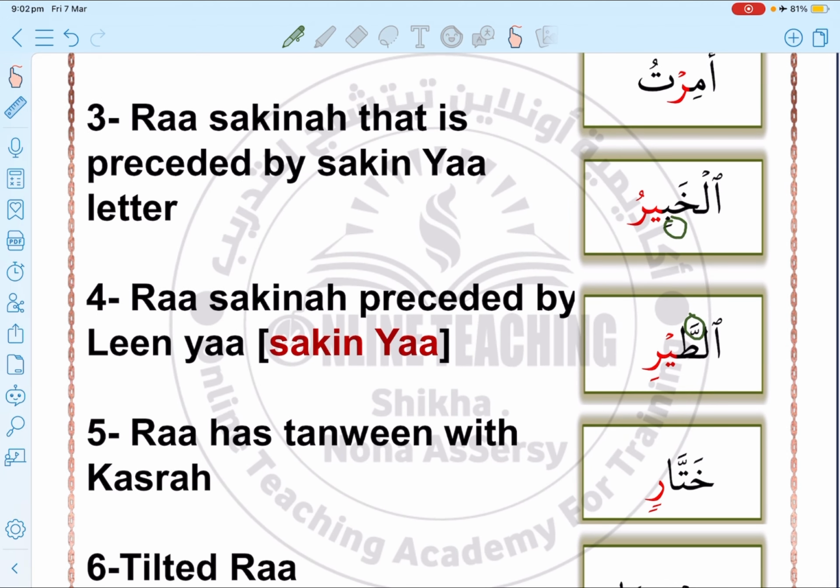So in these two cases, 3 and 4, the ra will be pronounced as a light ra when we stop on it. So we say الخبير, الطير.